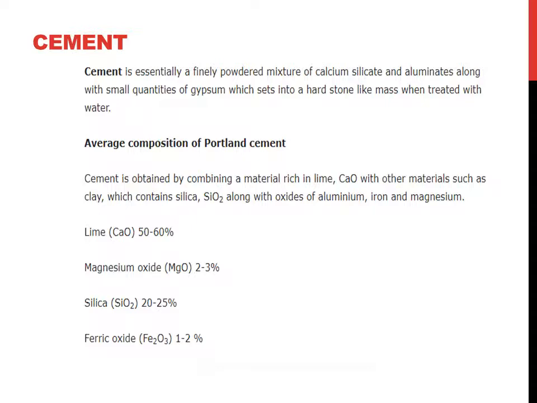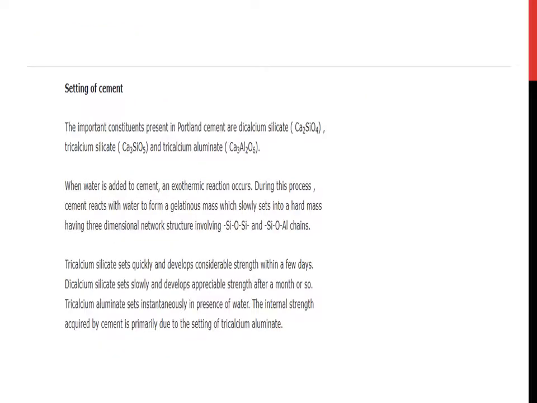Cement is obtained by combining a material rich in lime, CaO, with other materials such as clay, which contains silica, SiO2, along with oxides of aluminium, iron and magnesium. Lime is 50 to 60%, magnesium oxide is 2 to 3%, silica is 20 to 25%, ferric oxide is 1 to 2%.